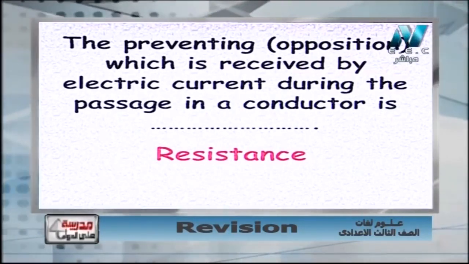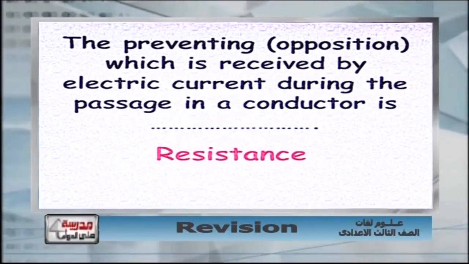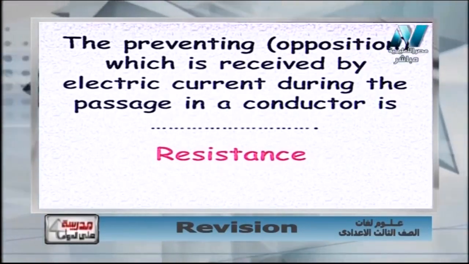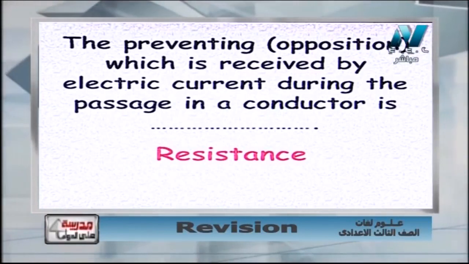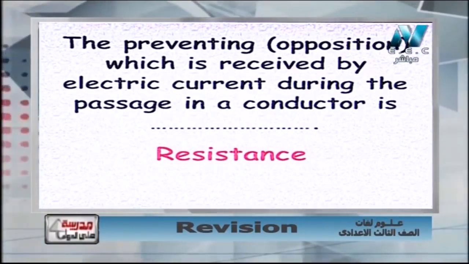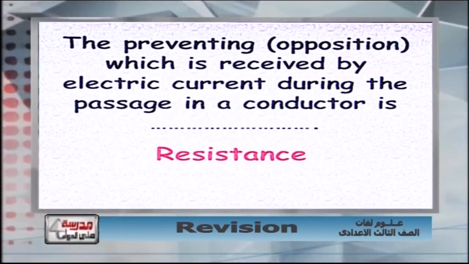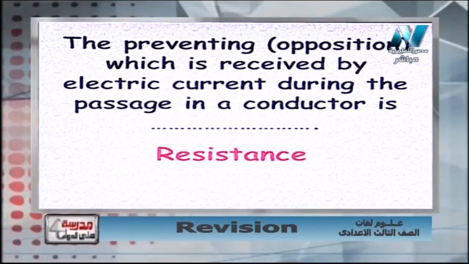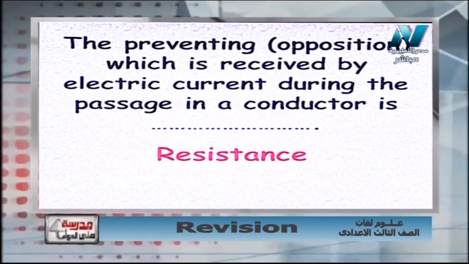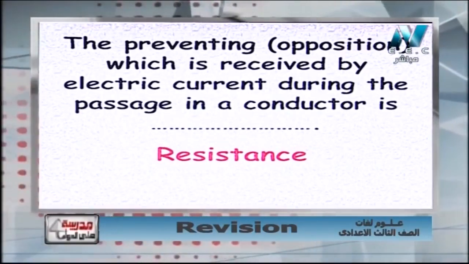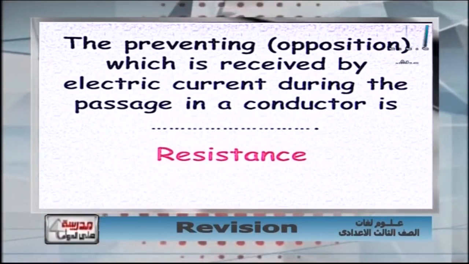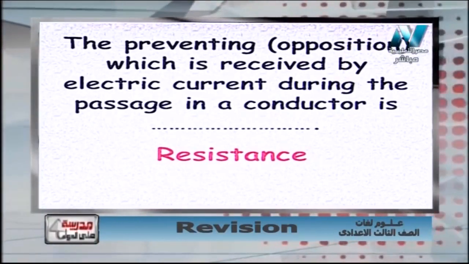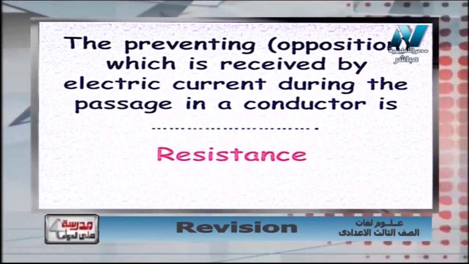Again, the preventing or the opposition which is received by the electric current during the passage in a conductor, sure it will be the resistance. And I remind you again: resistance is measured by an ohm meter, and it has a unit called ohm.